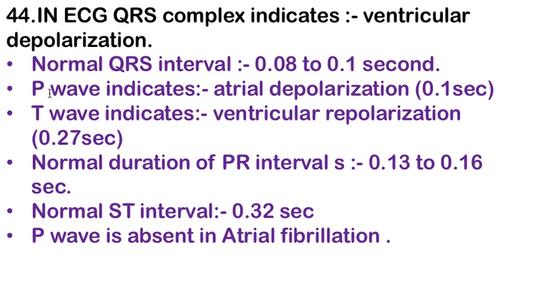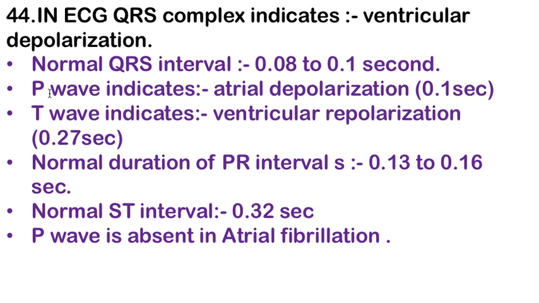Next, the P wave. In ECG, the P wave indicates atrial depolarization and its duration is 0.1 second. Next is the T wave. The T wave indicates ventricular repolarization, and the T wave duration is 0.27 seconds.